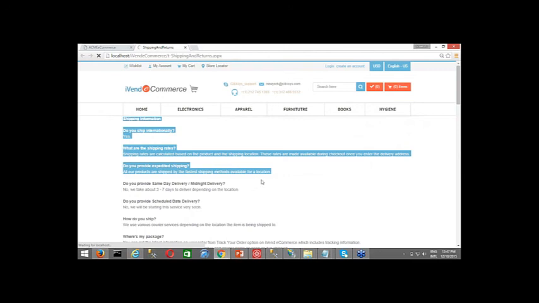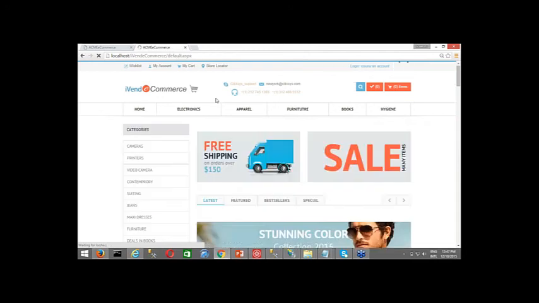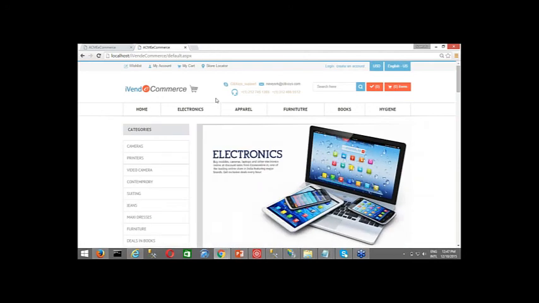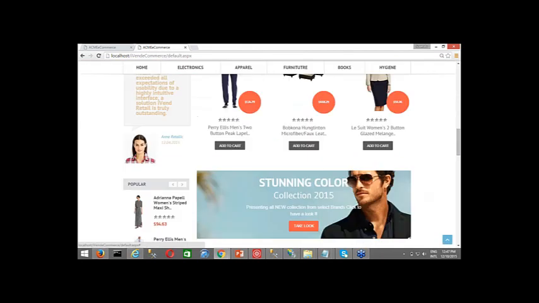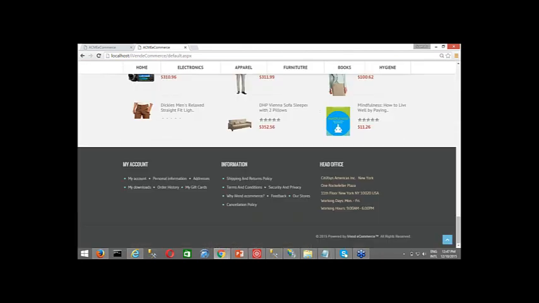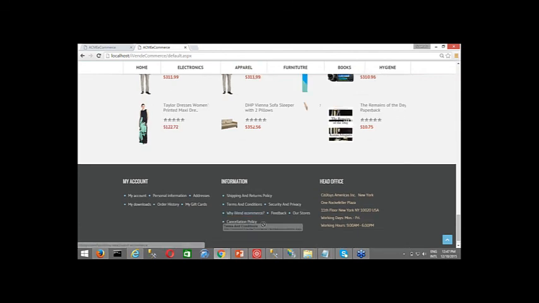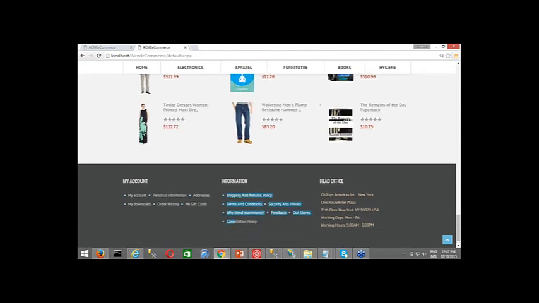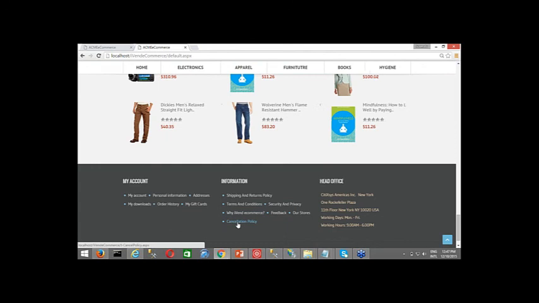Then I go back and click on iVend e-commerce. I scroll down and see whether my changes have taken effect. Yes, this was not there. This is the cancellation policy which I have created, as a link over here. I have created the page, formatted it, and added it as a link.